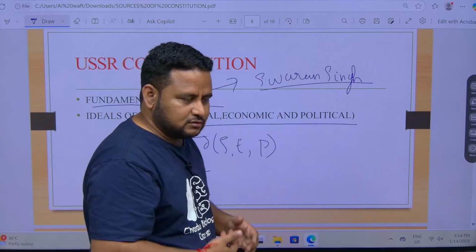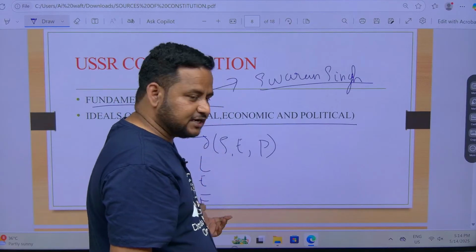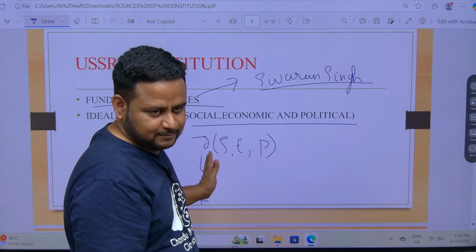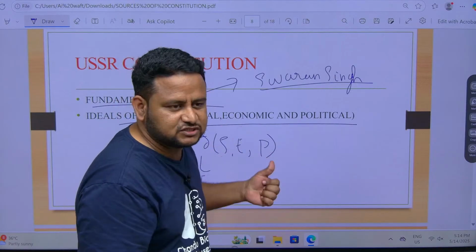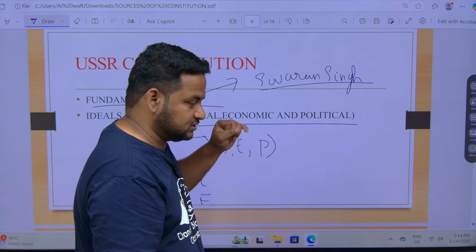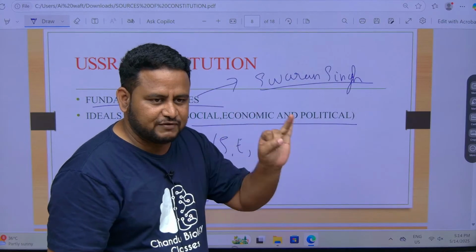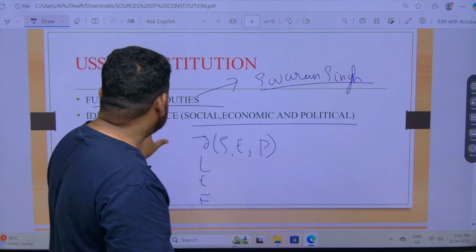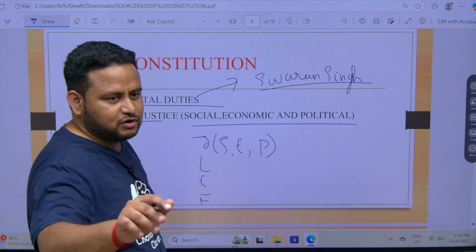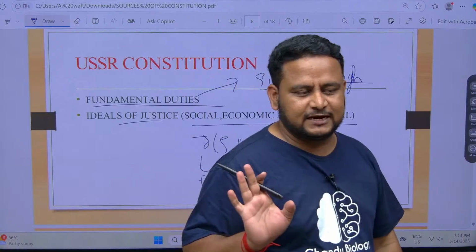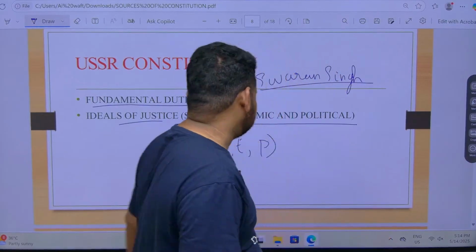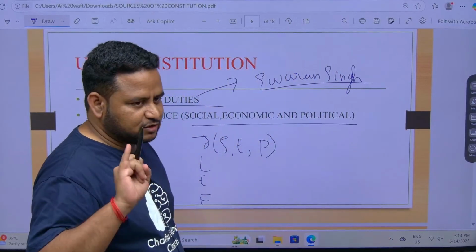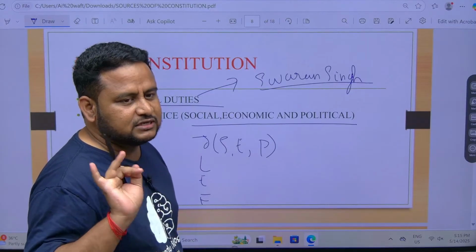So justice, liberty, equality, fraternity, these are the objectives that are present in the preamble. When I talk about justice, what kind of justice? Social justice and economic justice. When there is social justice, that time you will have economic justice. When both are there, that time you will have political justice. So whenever I talk about justice, you should remember what? Russian constitution. Clear? So when we talk about Russia, it is talking about fundamental duties, it is talking about justice.